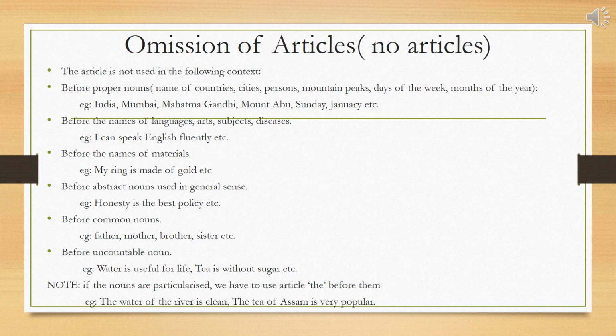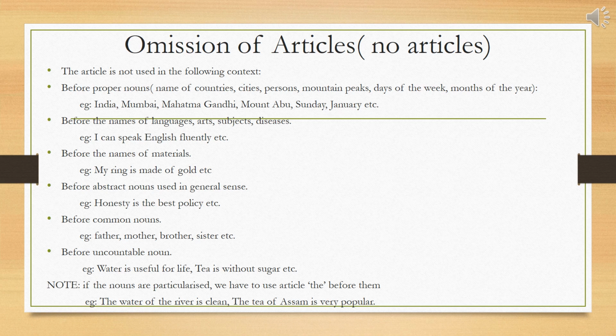Third, before the names of materials. For example, my ring is made of gold. Fourth, before abstract nouns used in a general sense. For example, honesty is the best policy. Fifth, before common nouns such as father, mother, brother, sister, etc.